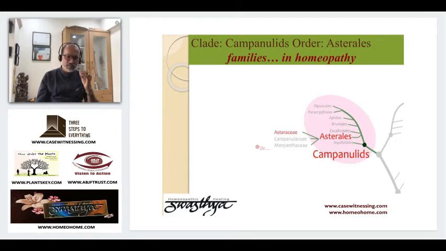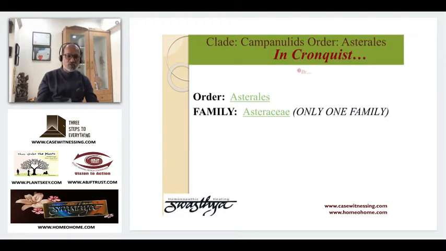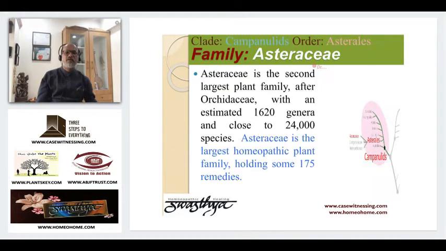So we will take this group. These three families in this group. In Cronquist, in Asterales order, only Asteraceae is there. So you don't have Campanulaceae and you don't have Menyanthaceae. As I said, the Asteraceae is the second largest plant family after Orchidaceae.